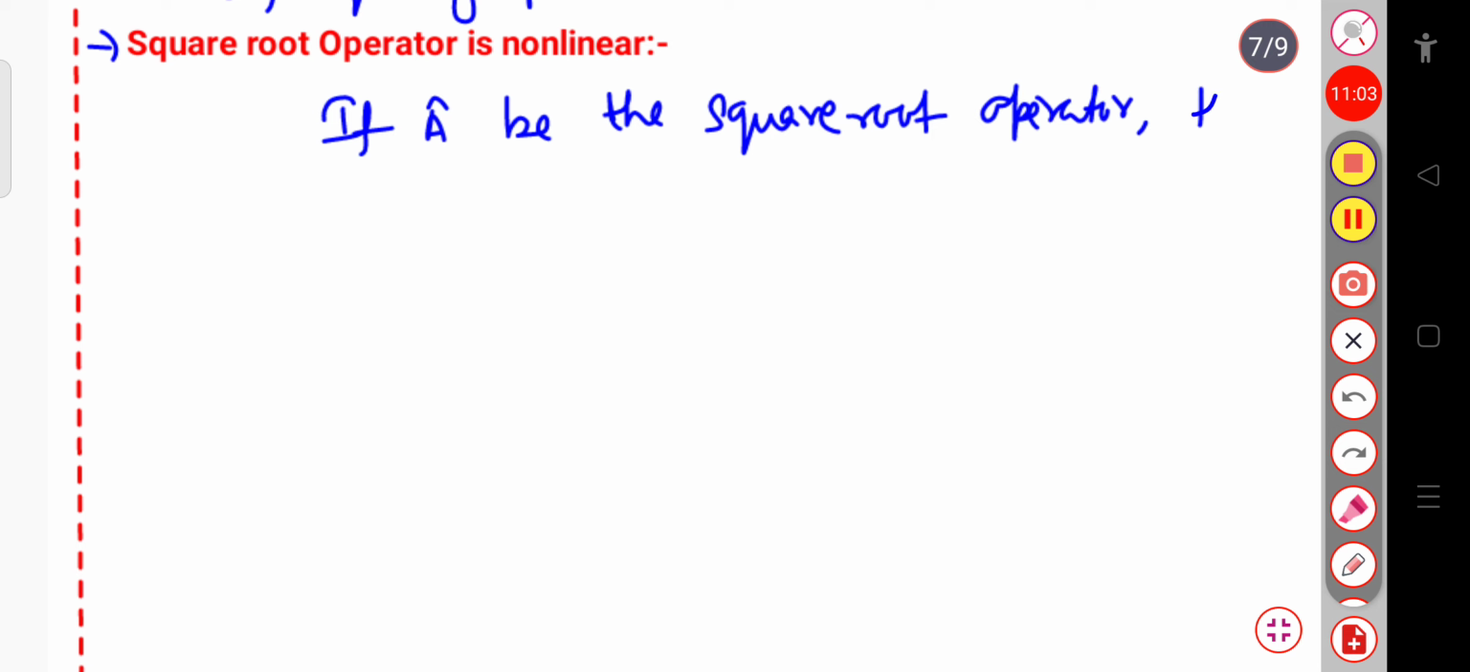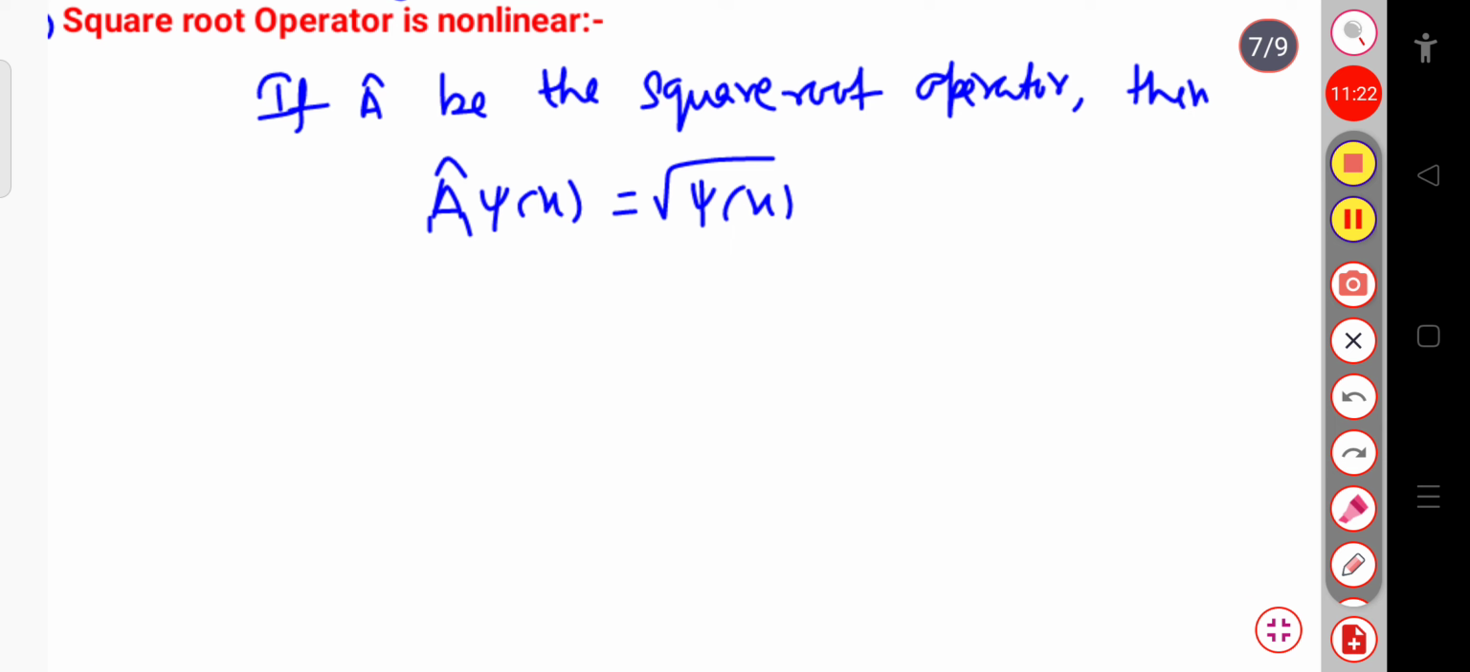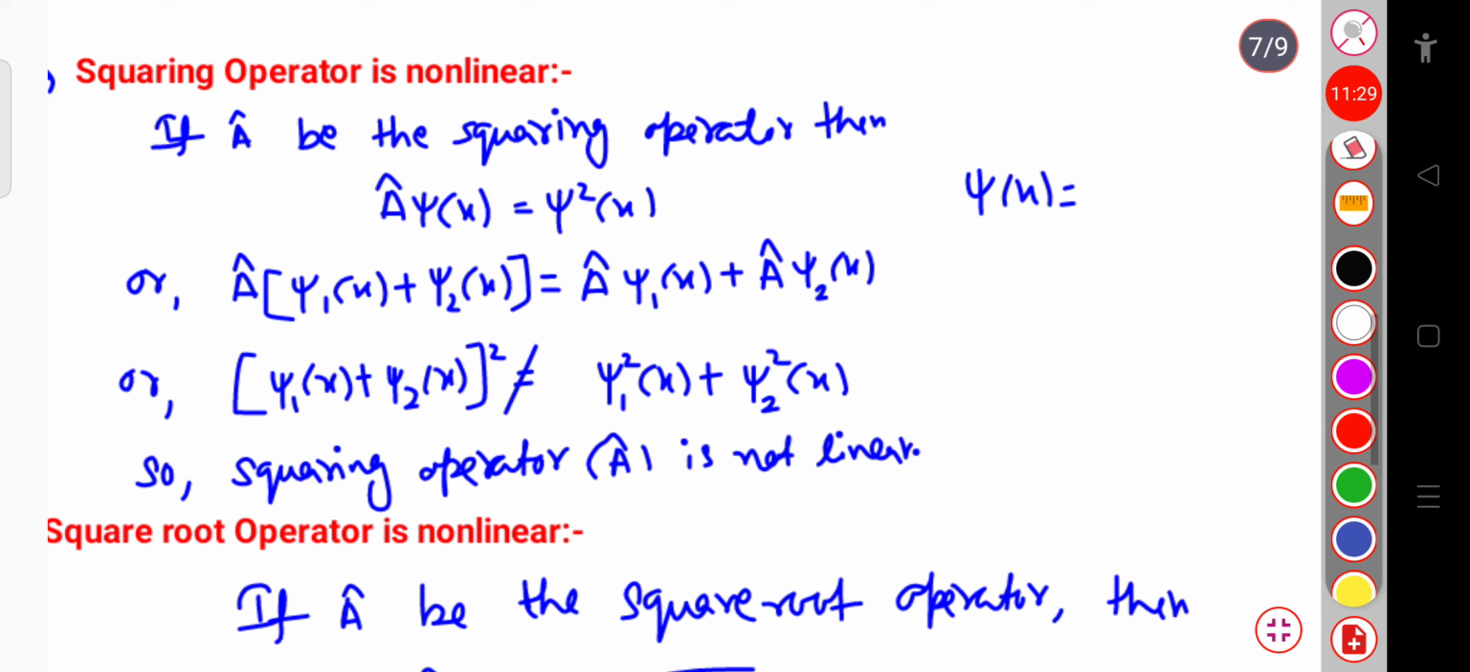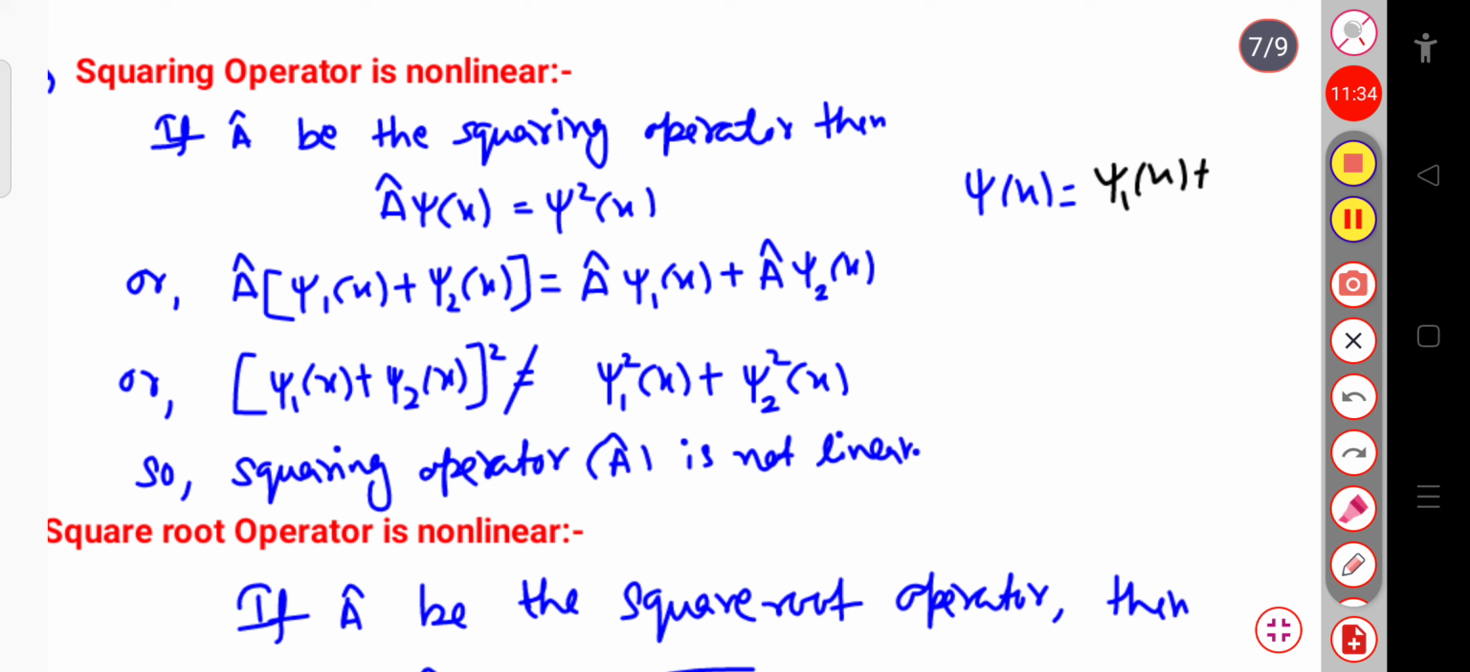This operator A cap, when it operates on the wave function psi of x, will give the square root of that wave function, that is, root over psi of x. Okay, so that is called the square root operator. Now let us write the wave function psi of x as the linear combination of psi 1 of x plus psi 2 of x.